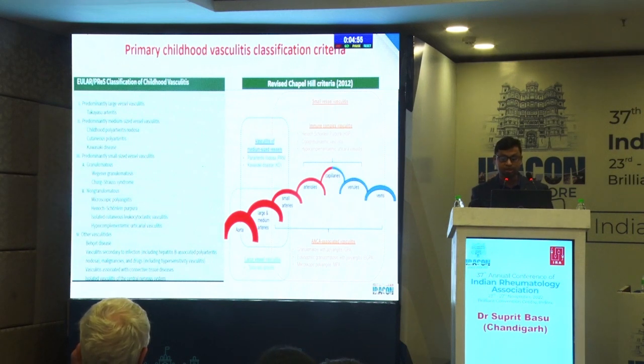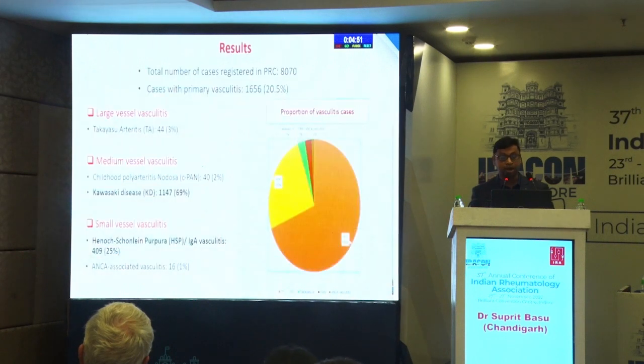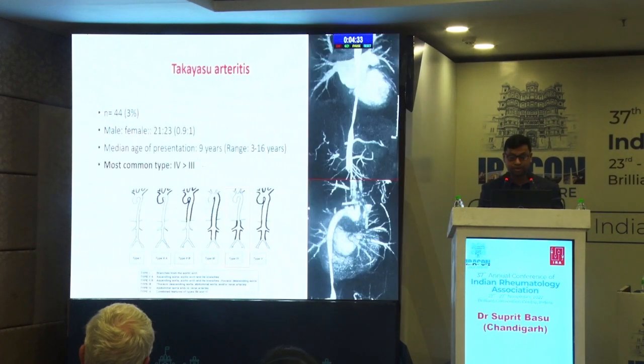These are the 2 main classifications that were used for primary childhood vasculitis classification criteria. Among the total 8,070 patients registered in our pediatric rheumatology clinic, around 20% comprised primary vasculitis. The most common primary vasculitis was Kawasaki disease, around 69% of cases, followed by IgA vasculitis or Henoch-Schonlein purpura, 25% of cases.